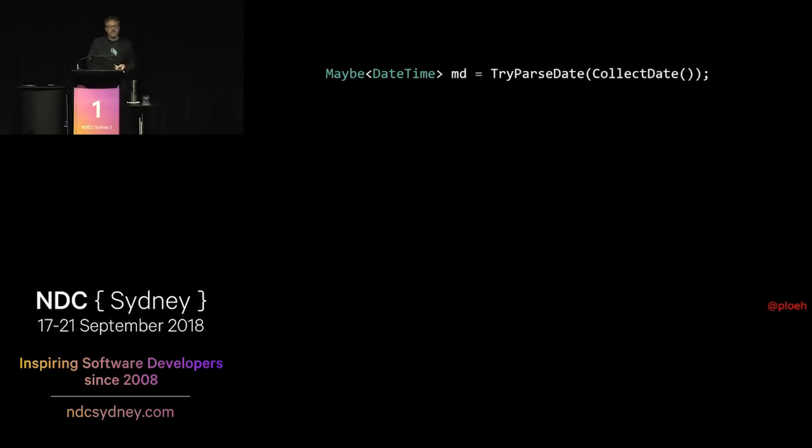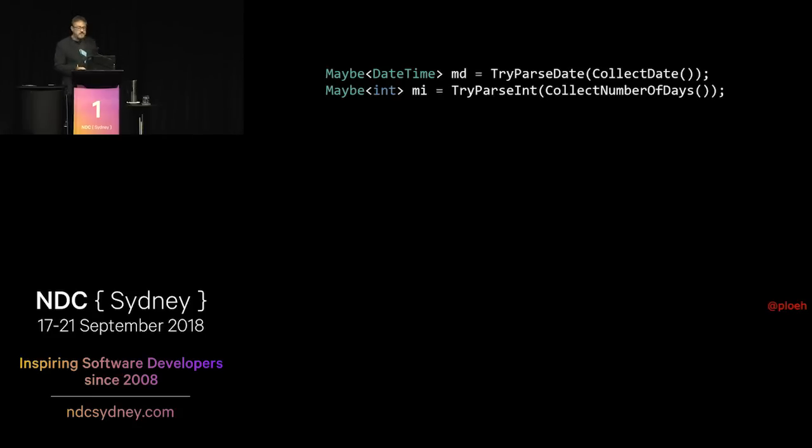And then you ask the next question: for how many days would you like to rent the car? The user types in an answer, you get a string back, and you pass that to TryParseInt, and you get a Maybe of int back. And then you probably ask some other questions as well. But what you really would like to do, once you've collected all of those answers, is create a contract. So you say, let's project this into a Maybe of Contract.